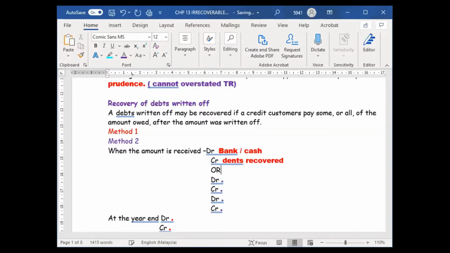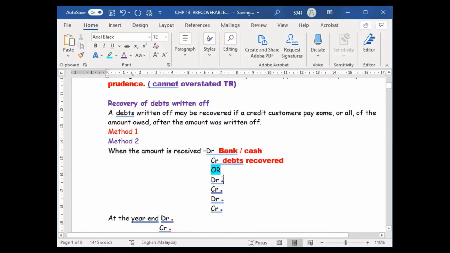Okay, debts recovered. Debit the bank or cash, credit the debts recovered. This is the first step. Or we have another method, which is the purple color.